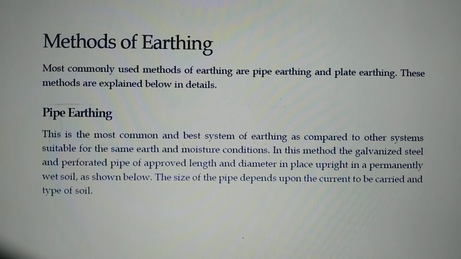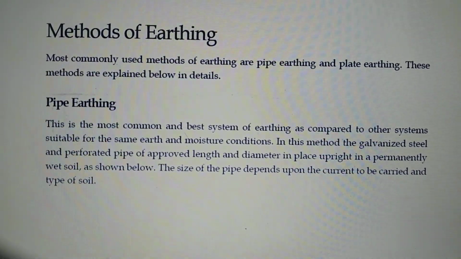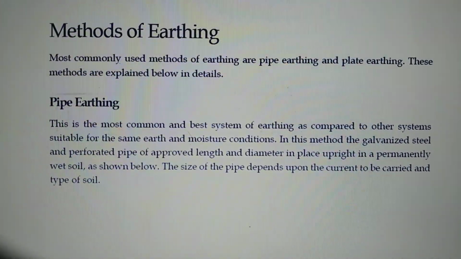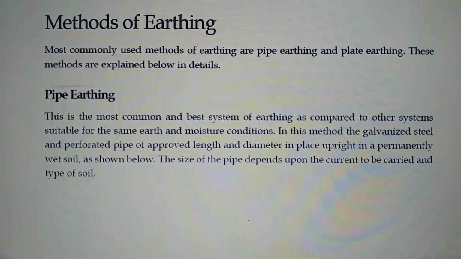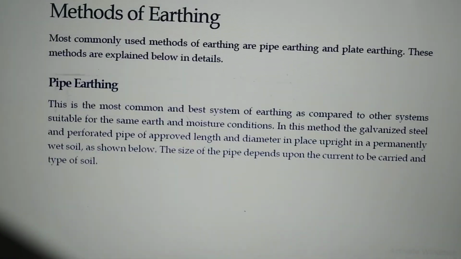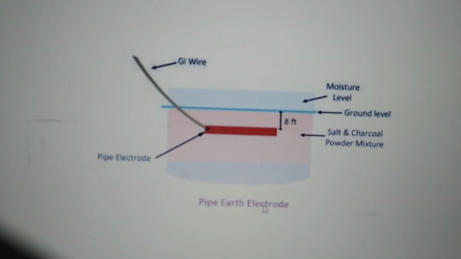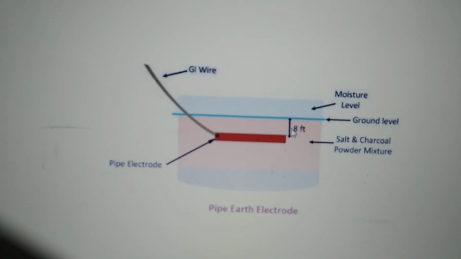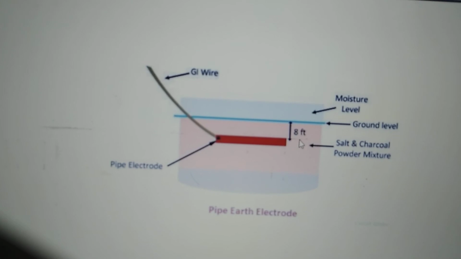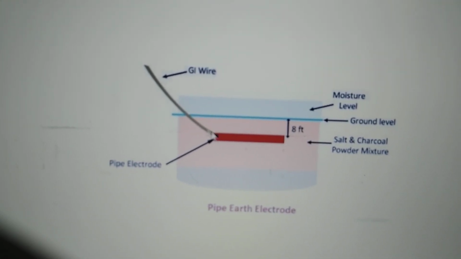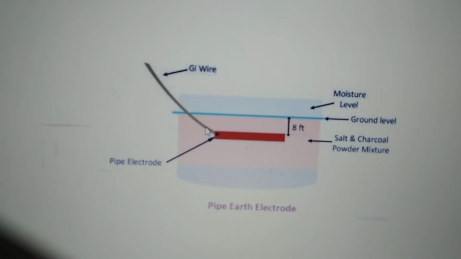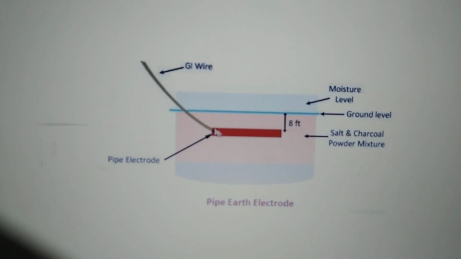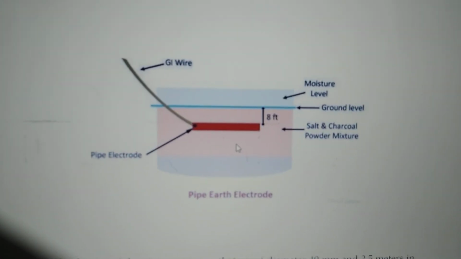Generally it is the best system of earthing as compared to other systems, and it is suitable for any earth or any moisture conditions. In this method, this is galvanized steel material which is buried below 8 feet of ground level, and one GI wire, galvanized iron wire, which carries the short circuit currents, is fitted here.